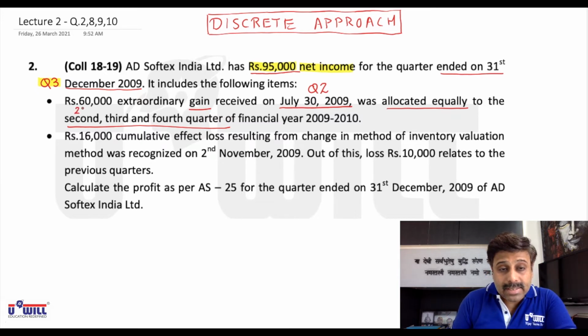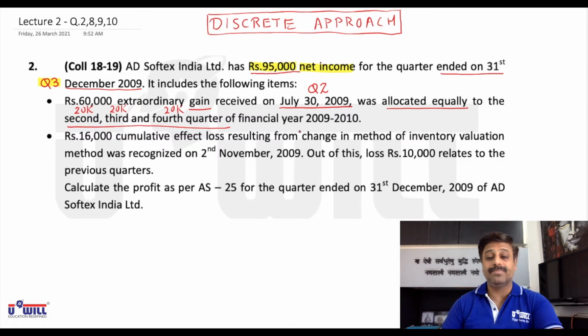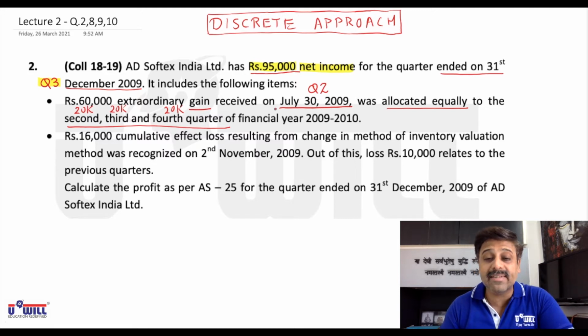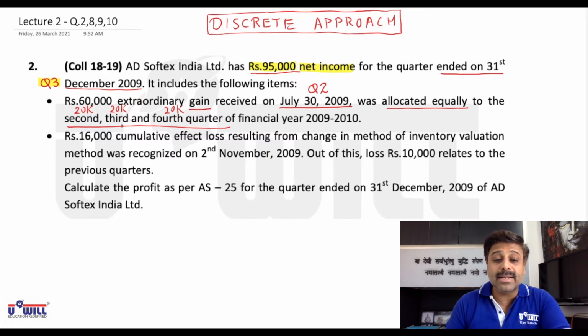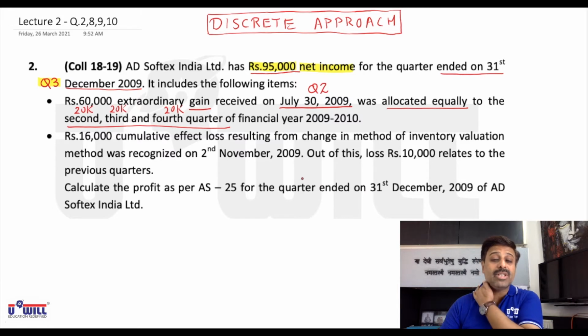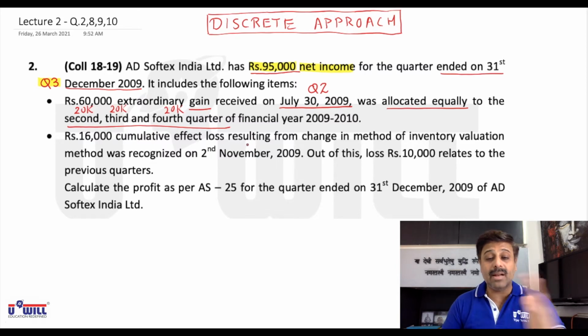60,000 divided by 3. The company has taken 20,000 in quarter 2, 20,000 in quarter 3 and 20,000 in quarter 4. This is what the company has done. As per the discrete approach, the entire 60,000 should be taken only in quarter 2 because it was received in quarter 2. We'll be making one working so that the complete picture becomes clear, and then we will discuss what is supposed to be done. Right now we are just understanding what has been done by the company.